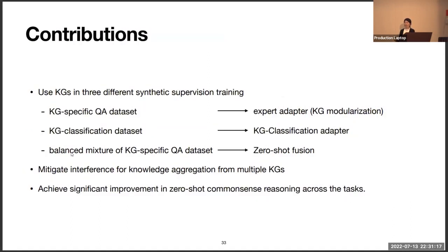I will wrap up this presentation with our contribution. We suggest a transfer learning method using multiple knowledge graphs with the synthetic QA data set in 3 different ways. As a result, we mitigate the interference in knowledge aggregation from multiple KGs and achieve significant improvement in zero-shot common sense reasoning across the tasks.